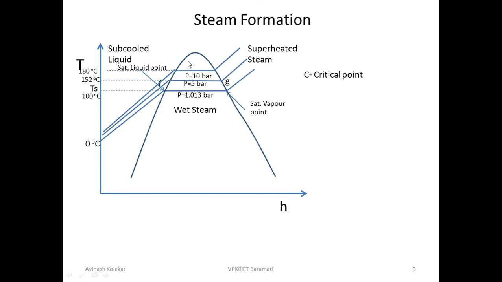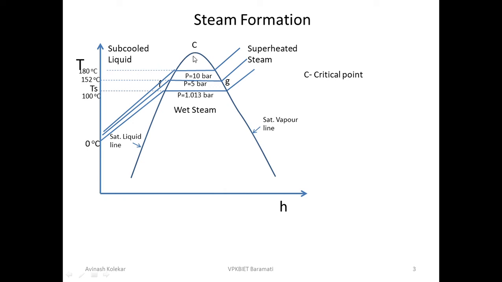Okay, so the line joining all the saturated liquid points is called the saturated liquid line, while the line joining all the saturated vapor points is called the saturated vapor line. So this is the saturated liquid line, this is the saturated vapor line, and where these two lines meet is called C, the critical point, where there is no latent heat.